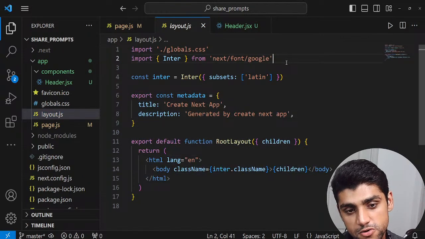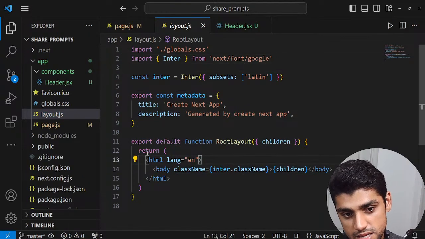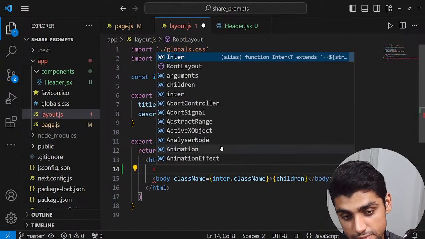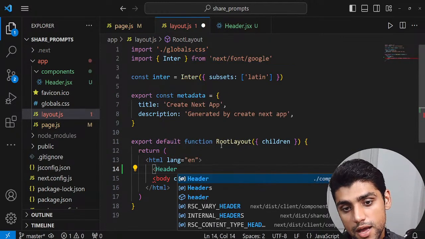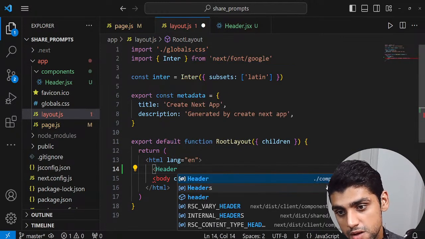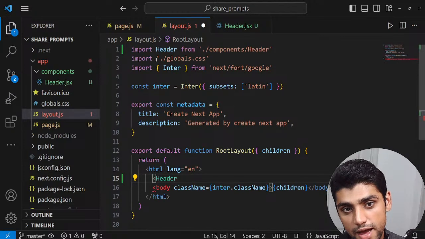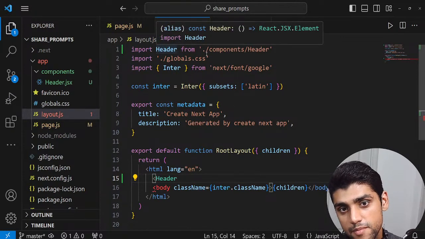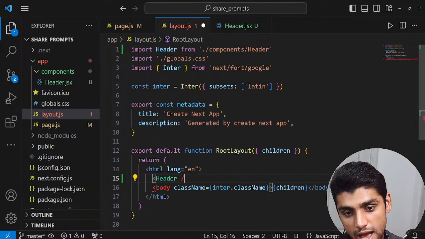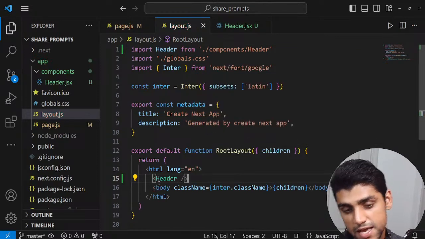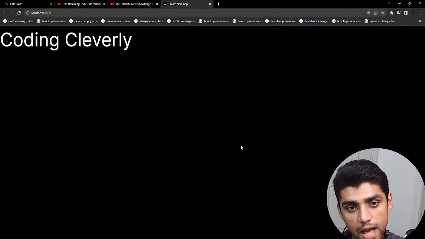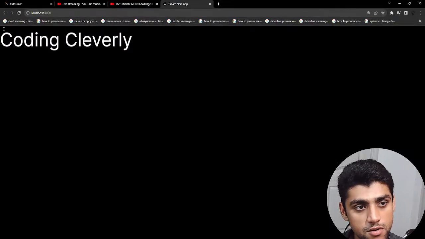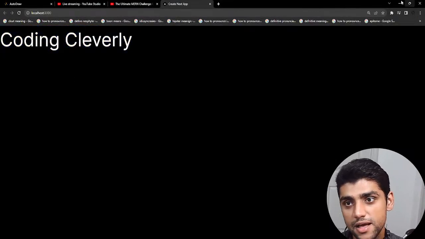Over here you can see this HTML lang is English. This is returning. And I told you that layout.js is common throughout your entire application. So I'll just put the header, and you can see that it tells me there's a component called header. I click on that, and you can see import header from components/header. Now if I save that and go back to my application, you could see that nothing applied.